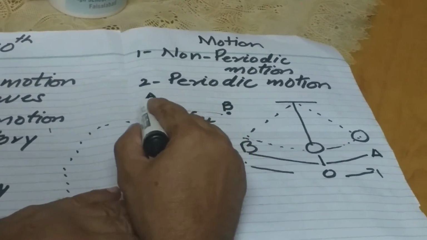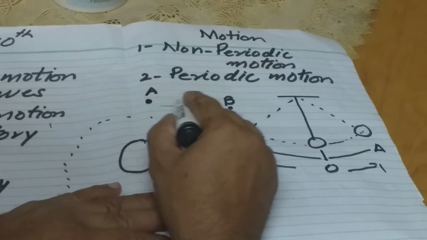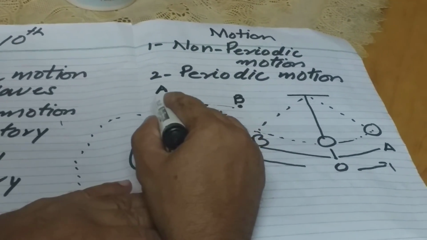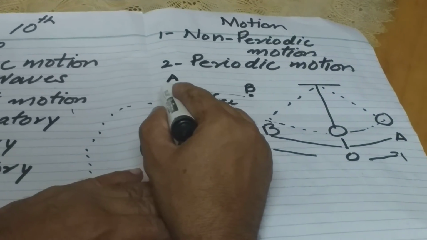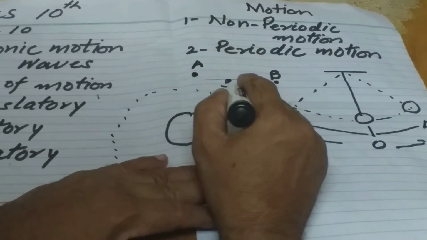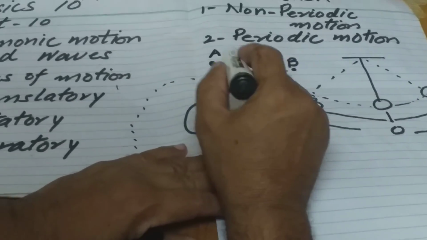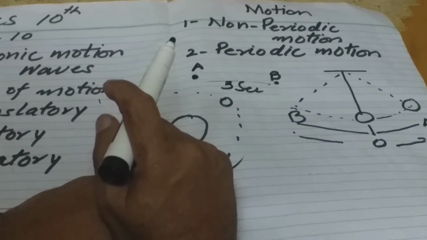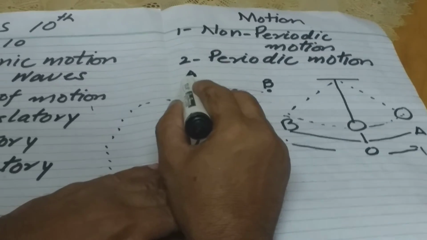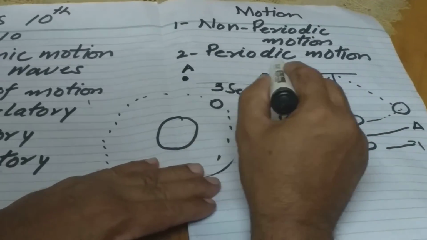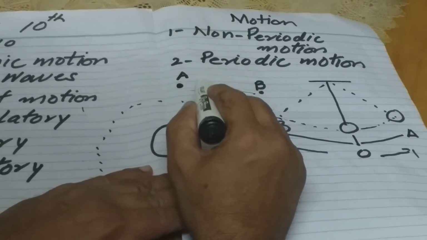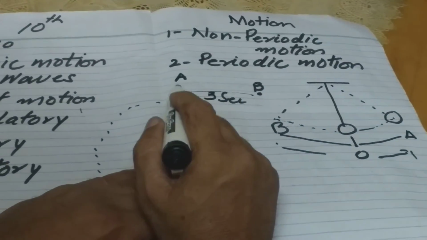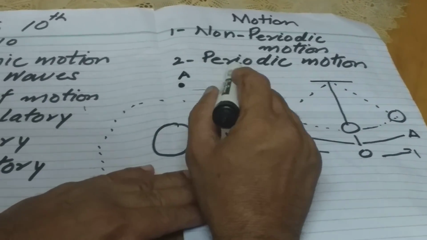This means this body which is moving between the 2 points from A to B and B to A, its motion is being repeated, but the time may not be the same. So such type of motion in which the time interval of the repetition of the motion is not the same is called non-periodic motion.